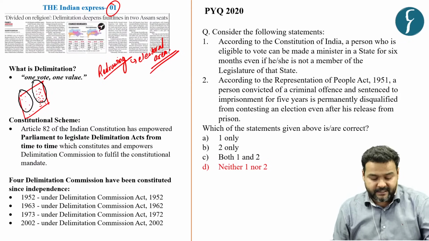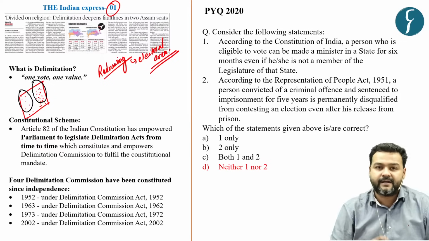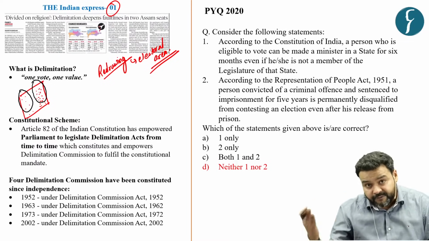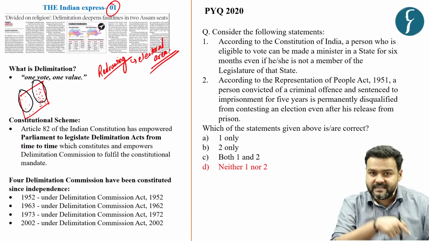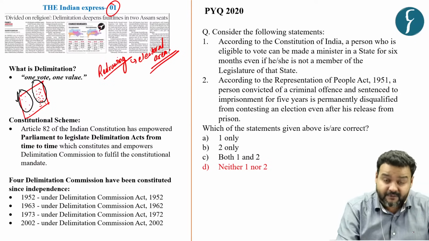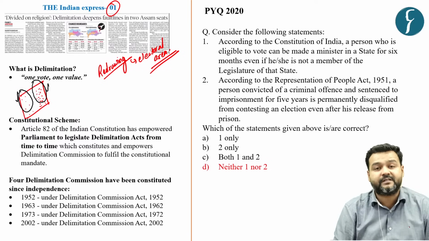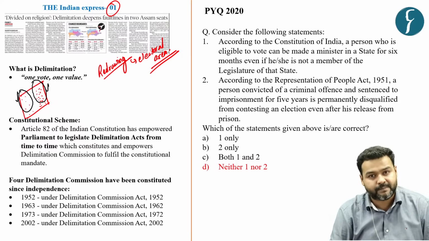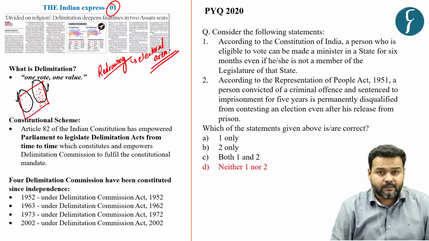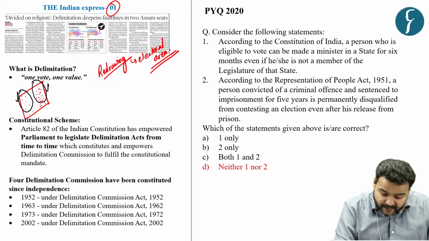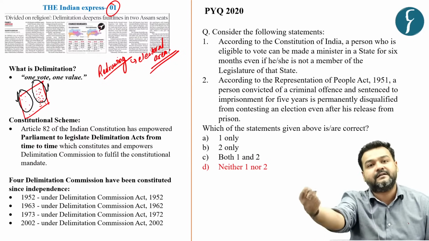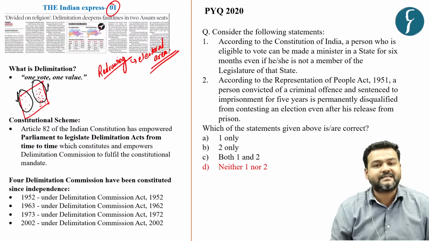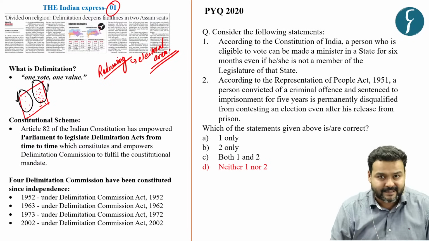These 5 voters in case 1 are voting for one candidate, and these 50 voters are voting for this other candidate. So the value of these 5 voters in the first case is way more than the value of these 50 voters voting for the same person. The second issue is that these 5 persons would have one representative, whereas these 50 persons would be represented by another representative, which is an imbalance, which is impractical and an injustice to the voters